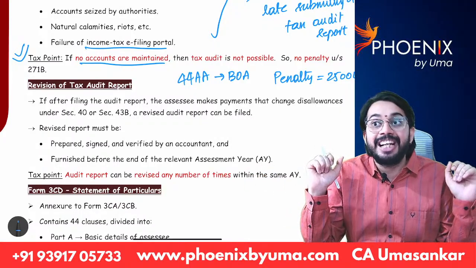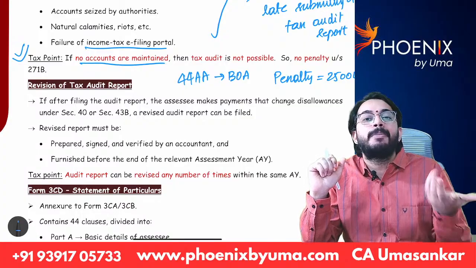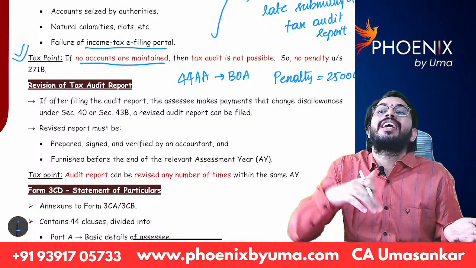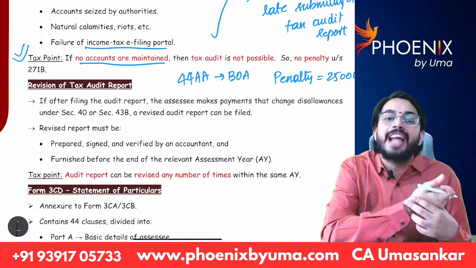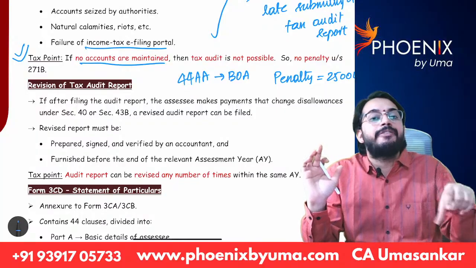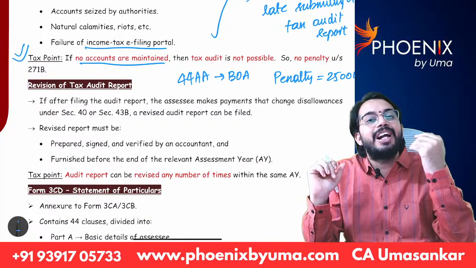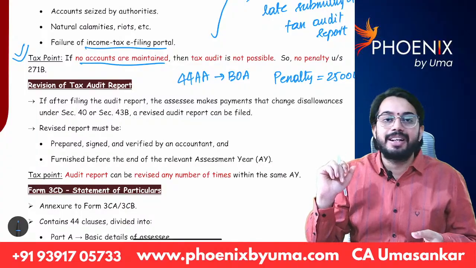Are you able to understand? Interesting case law. So he argued in such a way that books are not maintained, so tax audit cannot be done. If tax audit cannot be done, why is penalty levied under tax audit? So penalty under tax audit is waived off, and penalty for non-maintenance of books of accounts, 25,000, is levied and paid by the SSC. Are you able to understand?